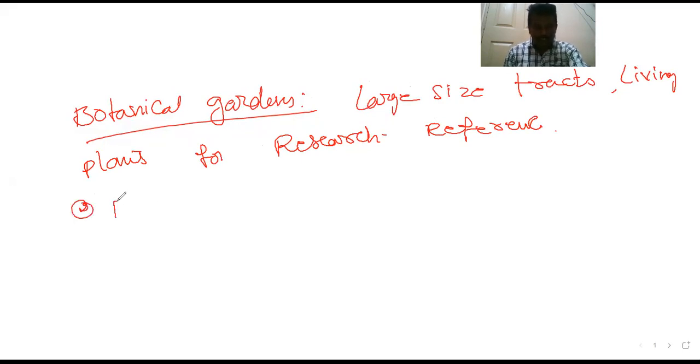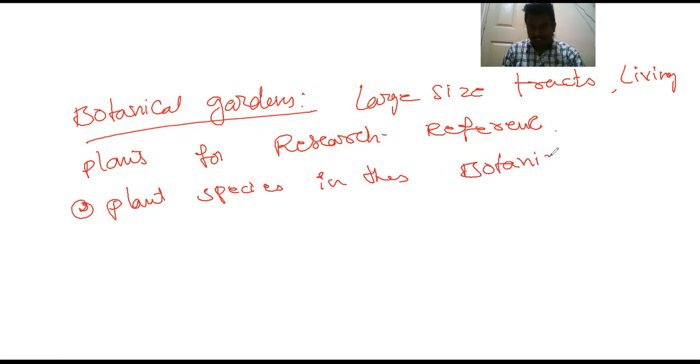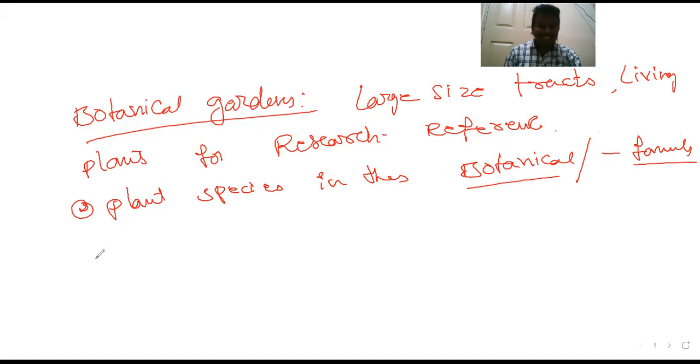Plant species in these gardens are grown for identification purposes, and each plant is labeled indicating its botanical name, scientific name and family. In botanical gardens, a labeled paper is tied to each plant, and on it the botanical name, scientific name, common name and family are available.